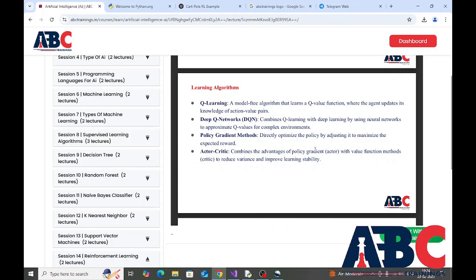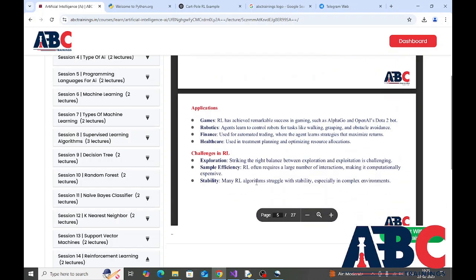Learning algorithms. Q-learning, a model-free algorithm that learns a Q-value function where the agent updates its knowledge of action-value pairs. Deep Q networks combine Q-learning with deep learning by using neural networks to approximate Q values from complex environments. Policy gradient methods directly optimize the policy by adjusting it to maximize the expected reward. Actor critic combines the advantages of policy gradient methods (actor) with value function methods (critic) to reduce variance and improve learning stability.